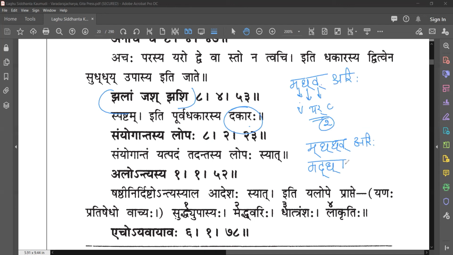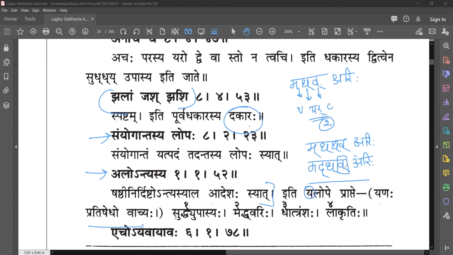Madadhvarihi. Then again, samyogantasya lopaha, where the whole word is about to get lopa, then alontyasya comes and says, no, you cannot do the whole lopa. You can only do the lopa for vakara. Iti va lope prapte, here, when va lopa is obtained, yanaha pratishedho vachyaha.